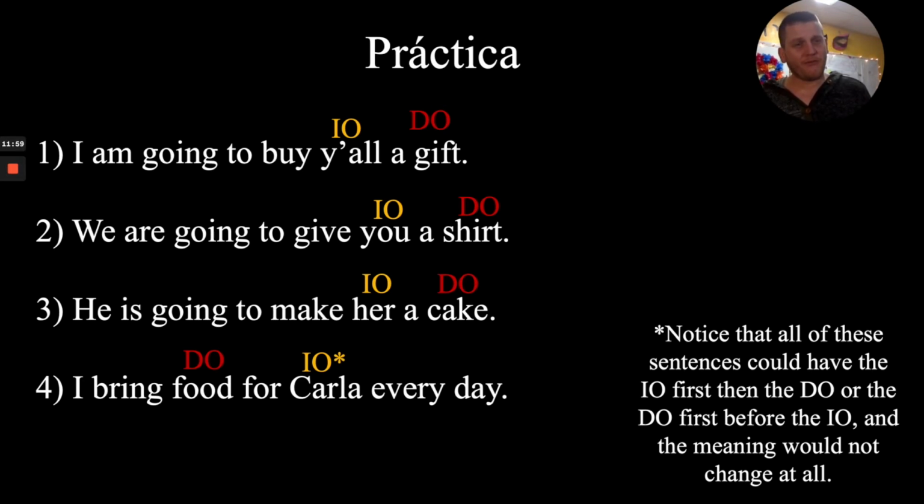So if you see a format that looks different than what you're used to, maybe you're not used to the for y'all at the end. Or maybe you're wondering, how do I say for when you go to translate a sentence? Well, you're not going to, because it's the exact same as saying, I'm going to buy y'all a gift. We are going to give you a shirt could also be, we are going to give a shirt to you. And that would not translate any differently.